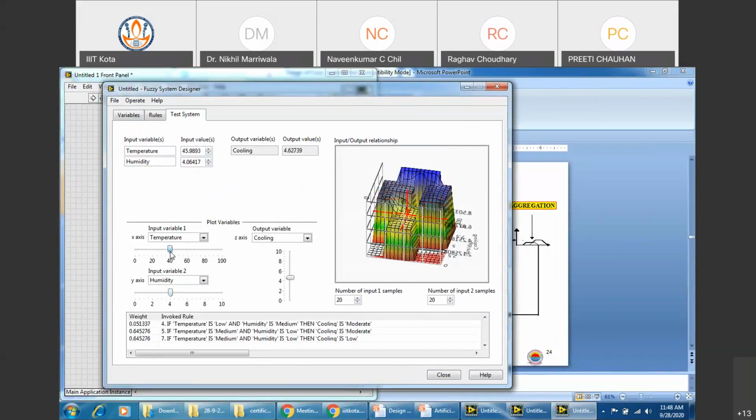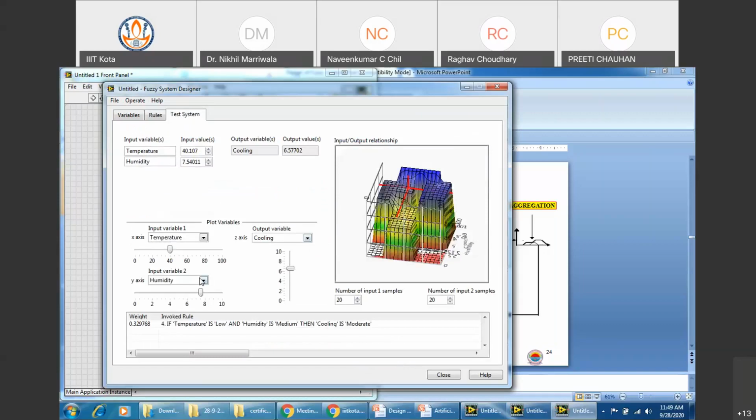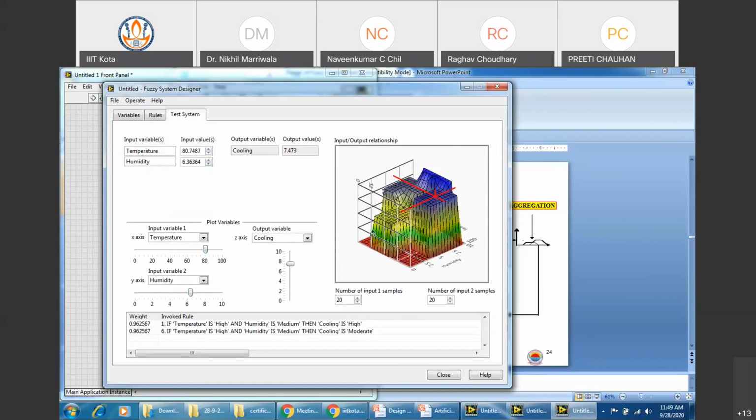Say I change it to here. So you see some different types of outputs, right? So you can change these. Consequent implication, then what type of defuzzification method you want to use, right? So what type of defuzzification method am I using? I'm using this kind of a defuzzification. You can see this.